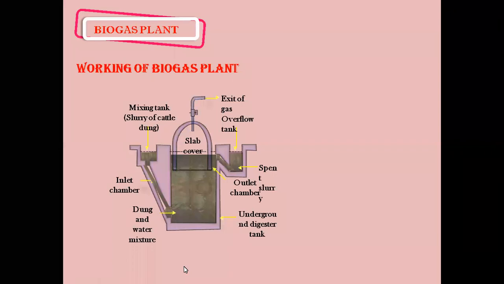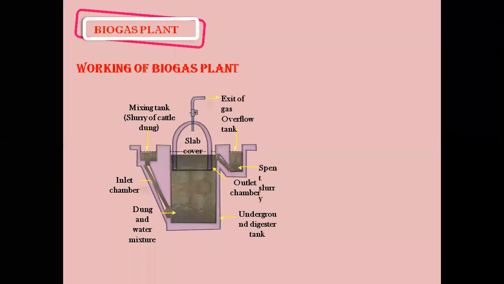This is an underground digester tank. And here in the picture, only one process is being shown to you. Sometimes there are 2-3 chambers connected like that. Like the dung and water mixture, there are 2-3 chambers to get the complete formation of the gas from the waste matter. It's for a small scale purpose.